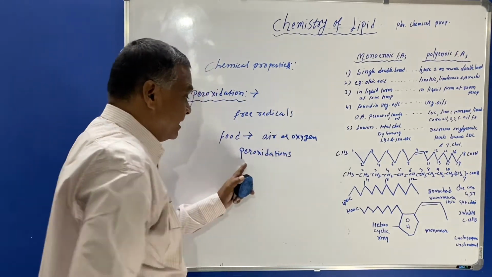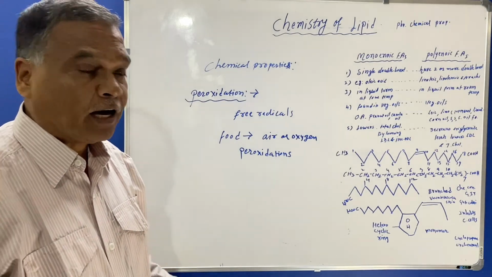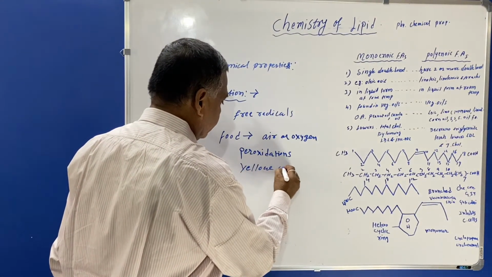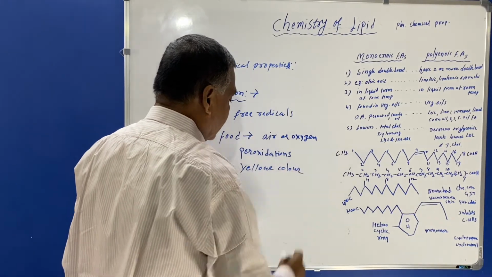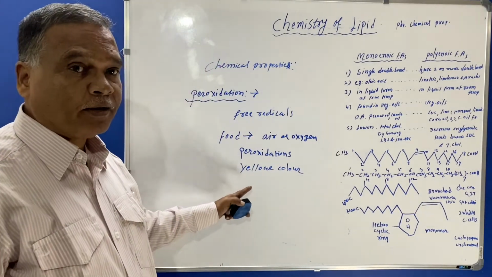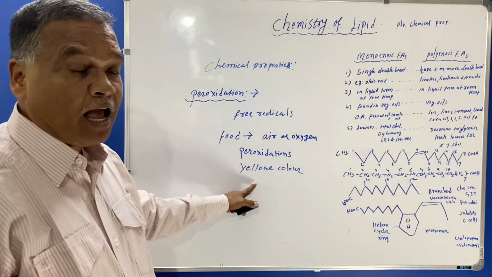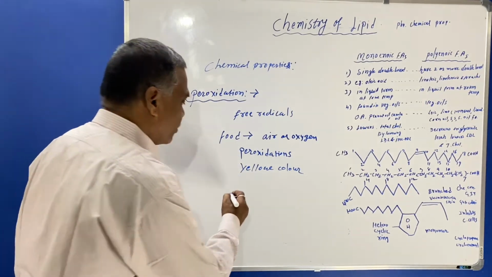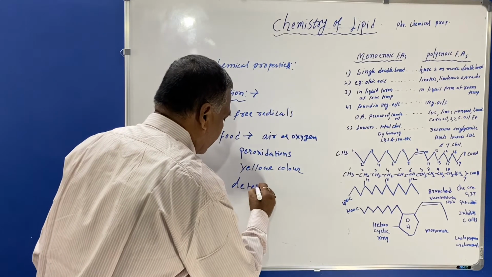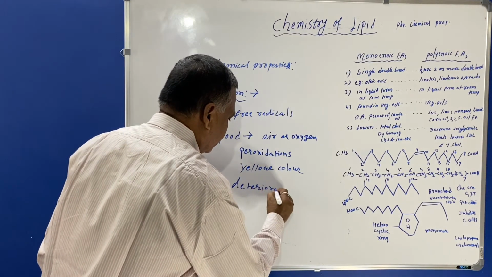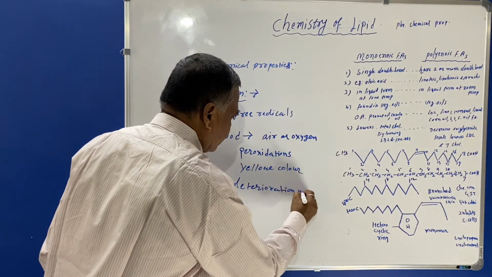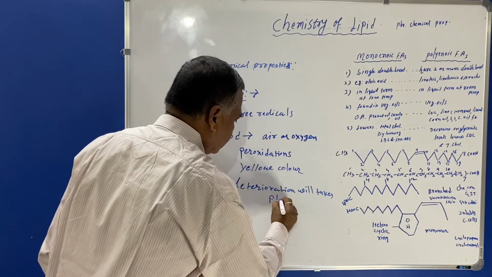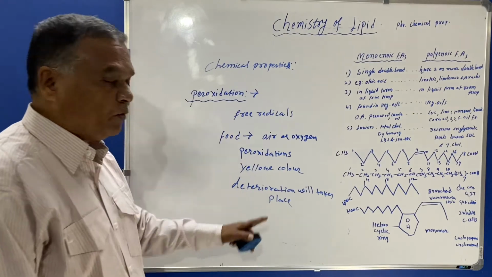It will give rise to a yellow color, and this yellow color means peroxidation, and the food will deteriorate. Deterioration of the food will take place.